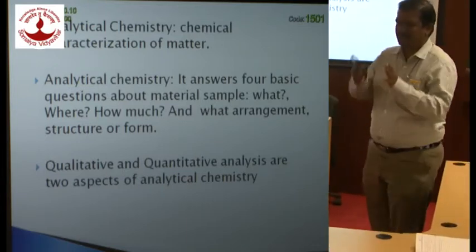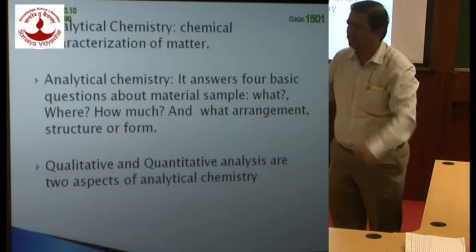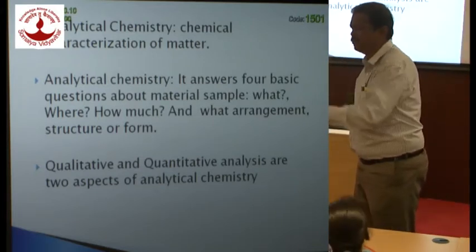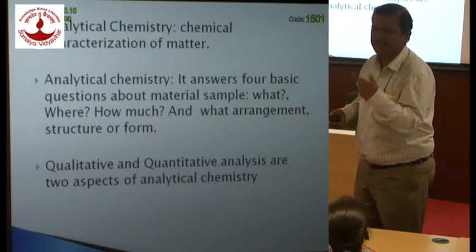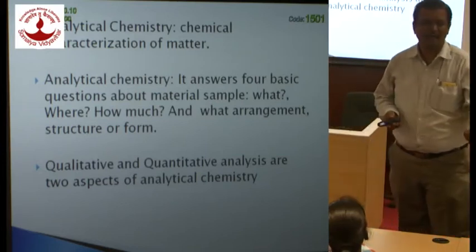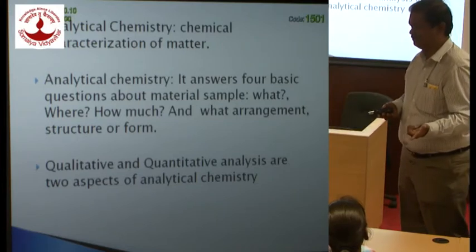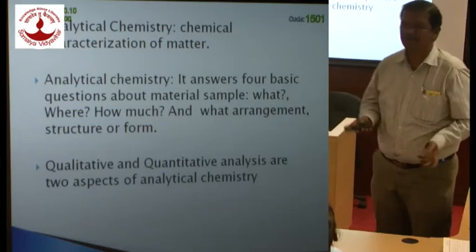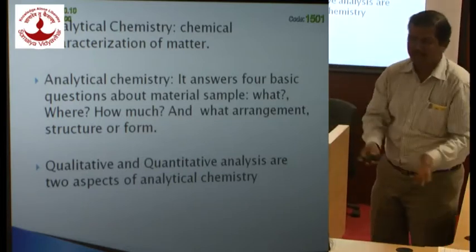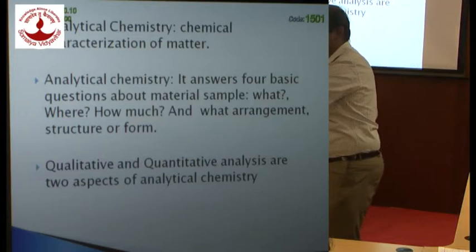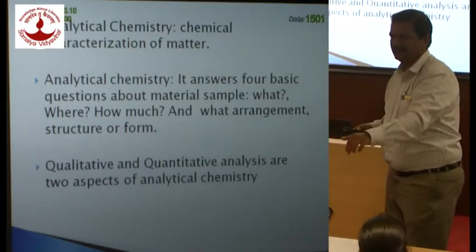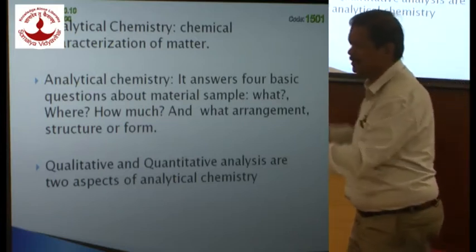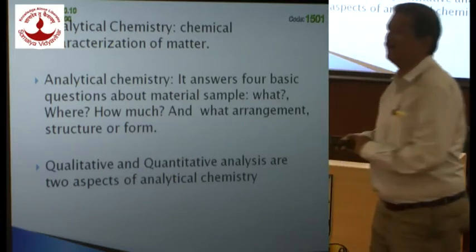Now of course, when you start doing analysis, the first question you always ask is what is there. When you investigate what is there, you are basically doing qualitative analysis. Isn't it? And then after you know what is there, you seek to identify how much is there, how much of a given sample is present, or how much of a particular metal ion is present in a given solution. That aspect is called quantitative analysis.